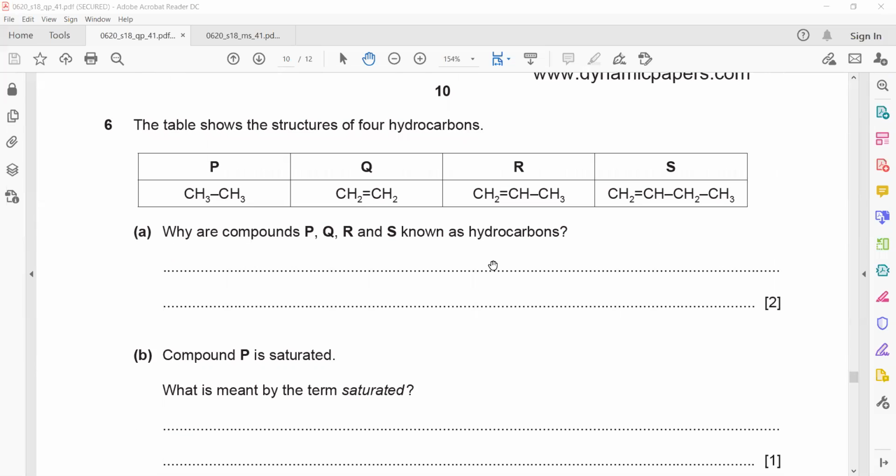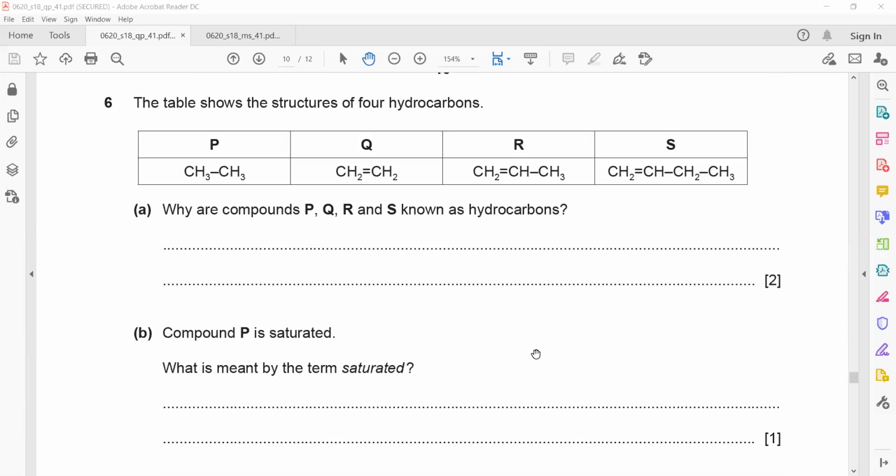Okay, this question is related to organic chemistry. The table shows the structure of 4 hydrocarbons. Why are compounds P, Q, R, and S known as hydrocarbons? What is the reason why we call them hydrocarbons?